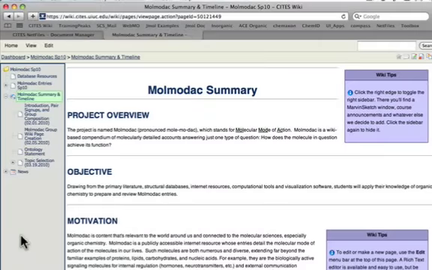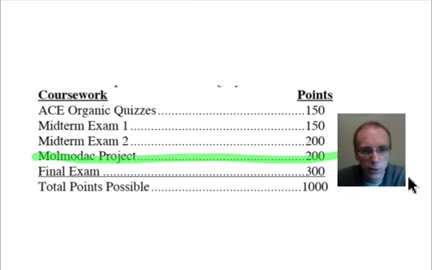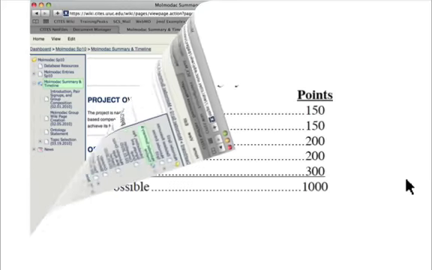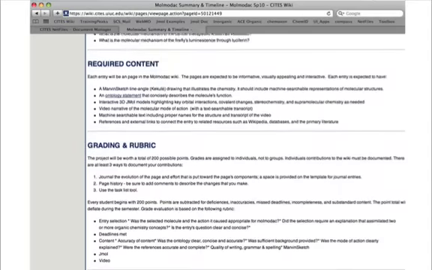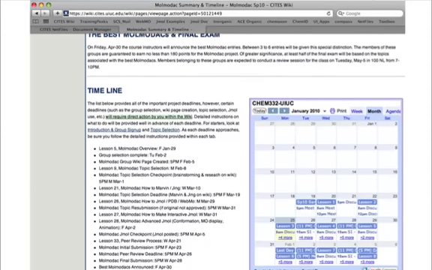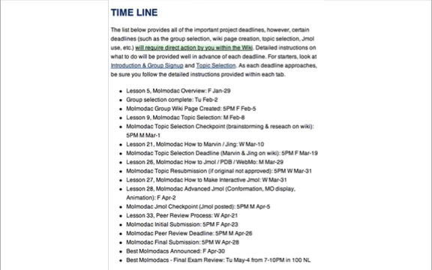You can learn more about the project by visiting the Molmodac Summary wiki page. The project is worth 200 points, which is a significant fraction of your course grade, and because of this, our expectations are high. We want you to be putting in an effort that's commensurate with this large point total. Molmodac is a project that will last the entire semester. There's going to be lessons devoted to it, and there'll be checkpoints and deadlines all along the way. Make sure you look at the Molmodac Summary page to see the timeline for these deadlines and checkpoints.